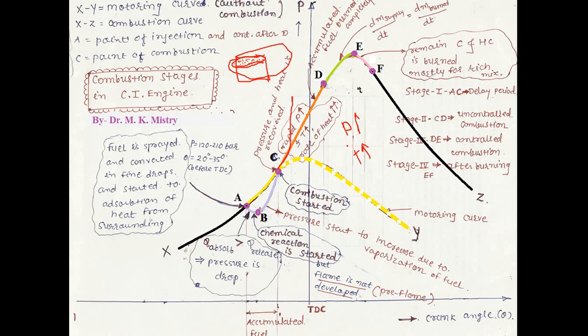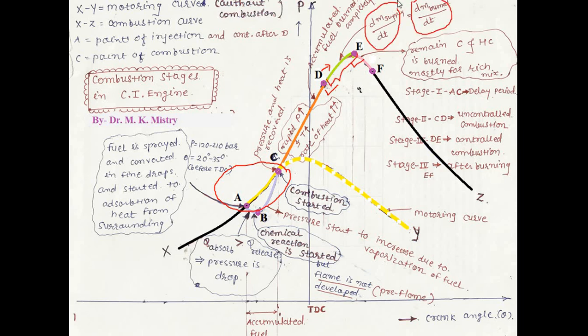Why uncontrolled combustion? Because once the combustion is started, everywhere pressure and temperature is so high, rapidly pressure and temperature rise during this period. At the D point, whatever the accumulated fuel is there, that completely burns. So that's why C2D is called the uncontrolled combustion. Now accumulated fuel is burned, but fuel supply continues. Whatever the fuel is injected during this period, the delay is absent. Why? Because after the D, whatever the burned fuel is there, that heat is going to burn the supplied fuel.